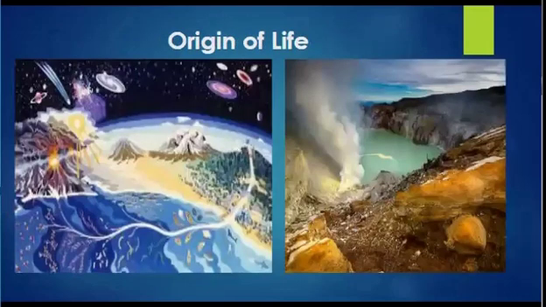Next, we have the fascinating story of the origin of life. Here we'll discuss Miller's experiment, which was pioneering in demonstrating how organic molecules could form under prebiotic conditions. In the image, you can see the conditions on early Earth, which were vastly different from the Earth we experience today. Around 4.5 billion years ago, the early planet underwent a period characterized by volatility. During this time, Earth was bombarded by asteroids and comets, leading to high temperatures and the formation of a molten surface.